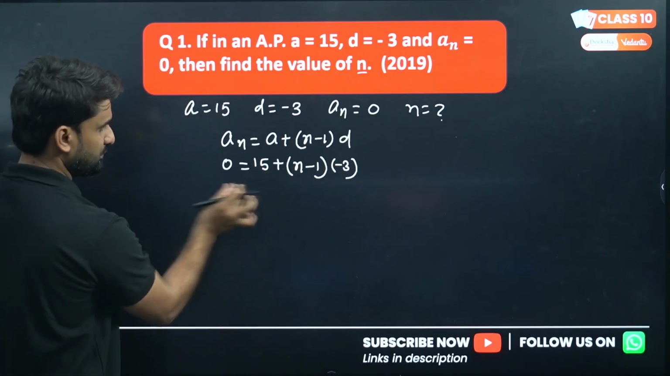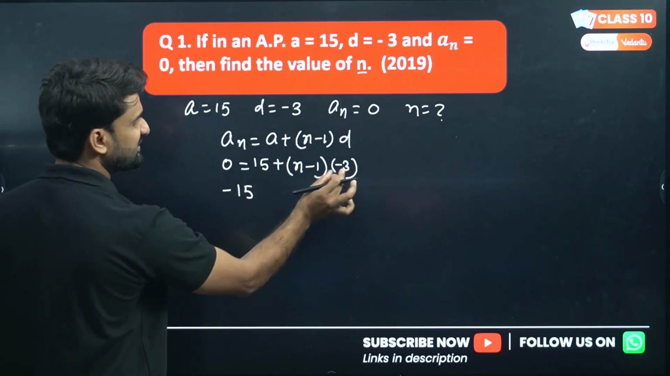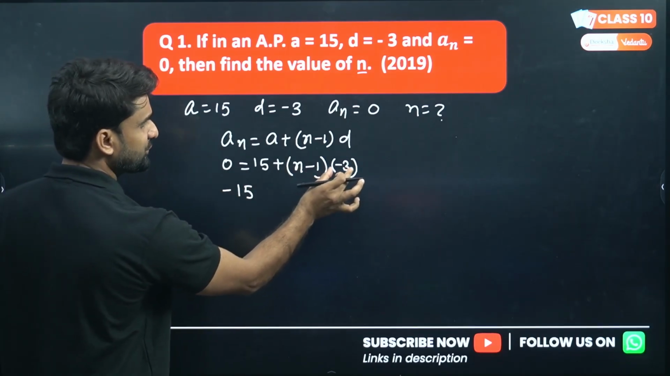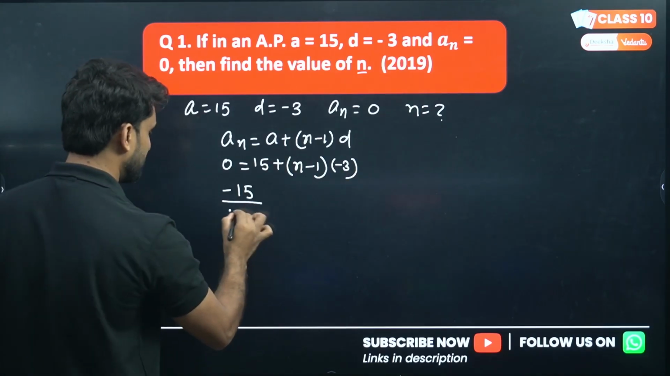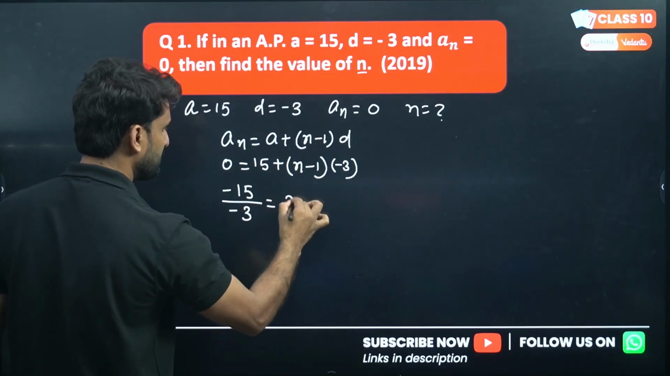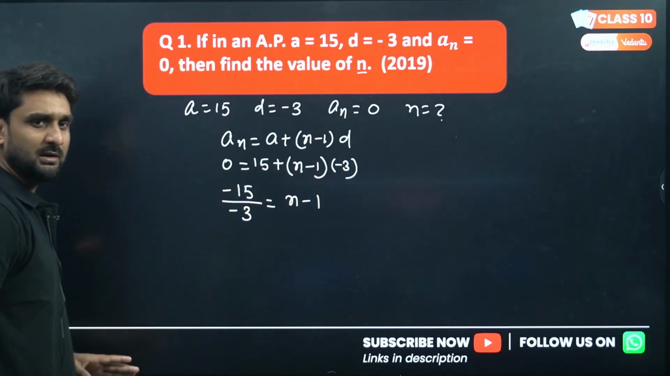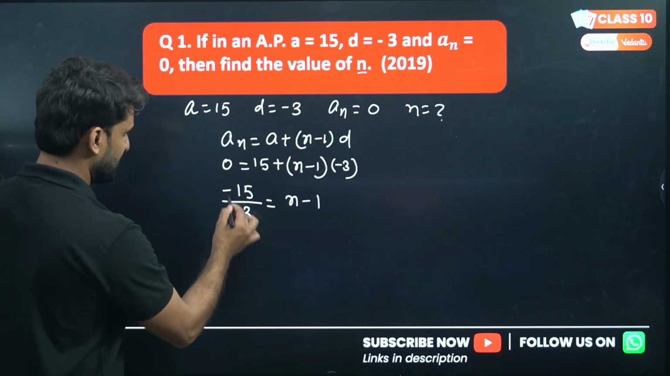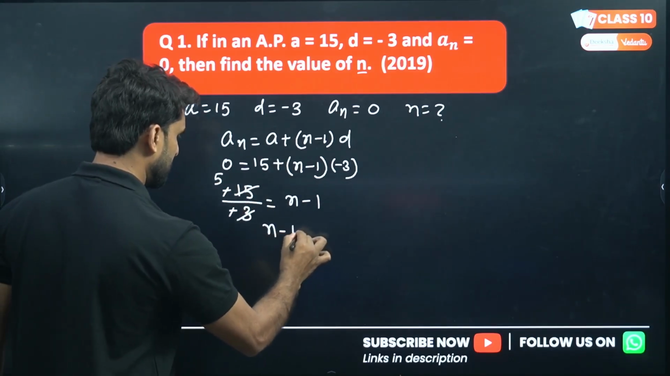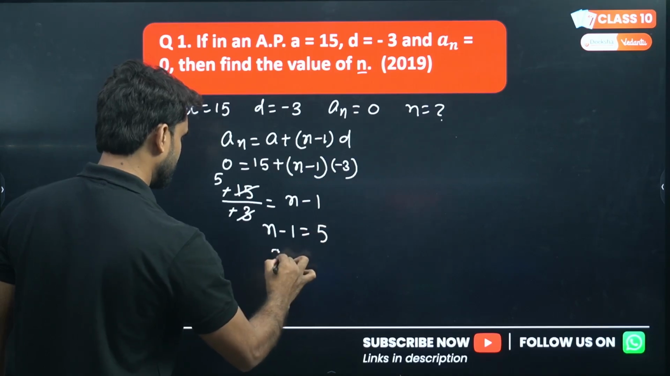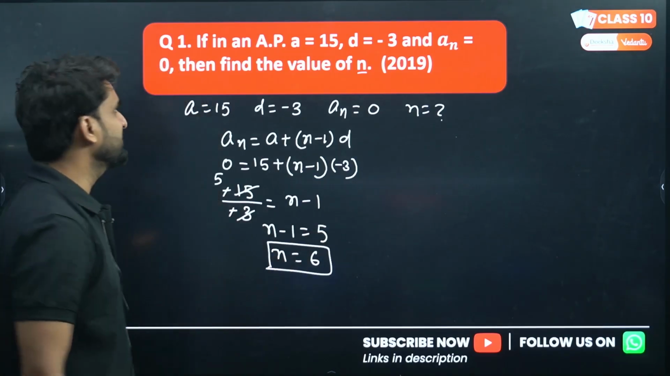So bring this 15 to this side, so positive 15 will become negative. This minus 3 is in product form with this bracket, so if this minus 3 is multiplying, it will come to this side and the format will be division. So minus 3 comes here, dividing minus 15. Minus cancels minus, and 3 into 5 is 15, so we get n minus 1 equals 5, so n equals 6. So the sixth term of this AP is equal to 0.